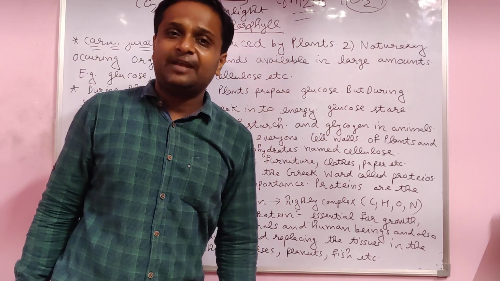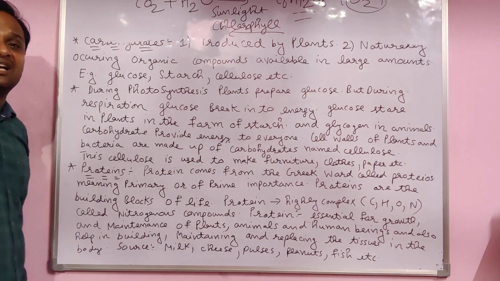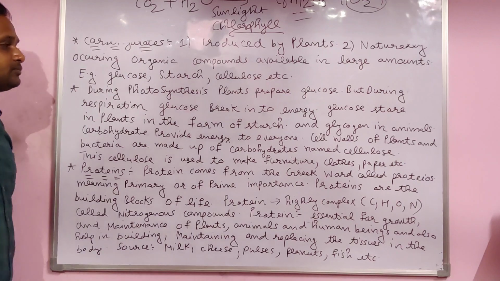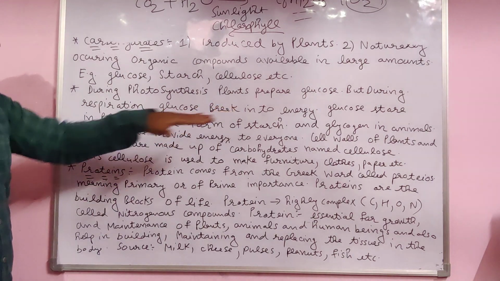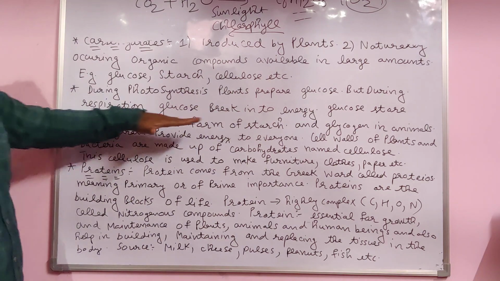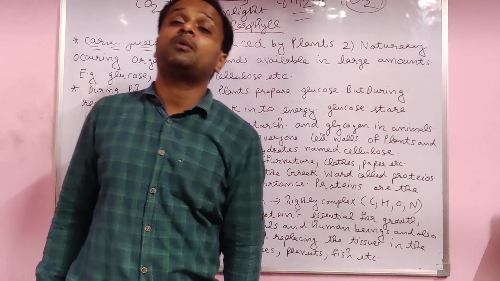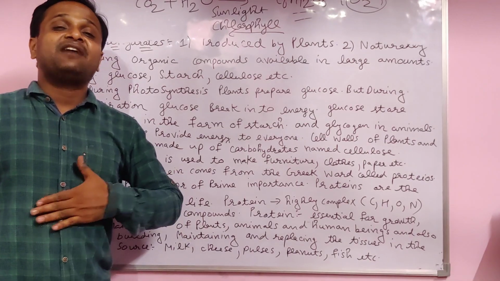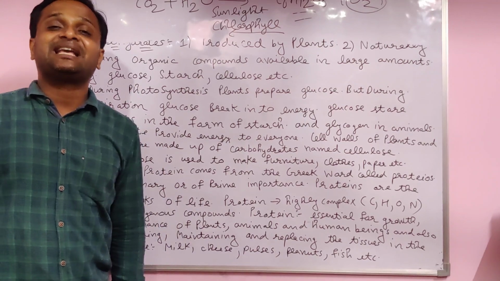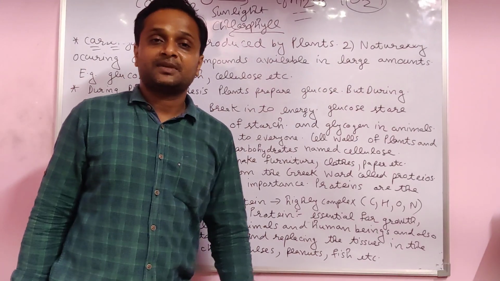The full form of ATP is adenosine triphosphate. Plants store glucose in the form of starch only, students. And extra glucose in our body is stored in the form of glycogen.